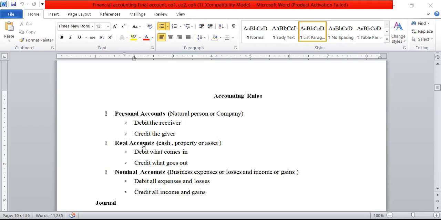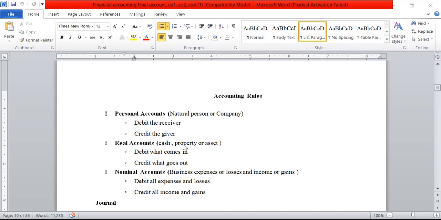Now, real account. Real account comes under cash, property or assets like building, land, machinery, raw materials, and other things. So, things like cash, property or assets. Here, debit what comes in, credit what goes out. Coming to machinery purchased: in this transaction, cash we are going to pay.